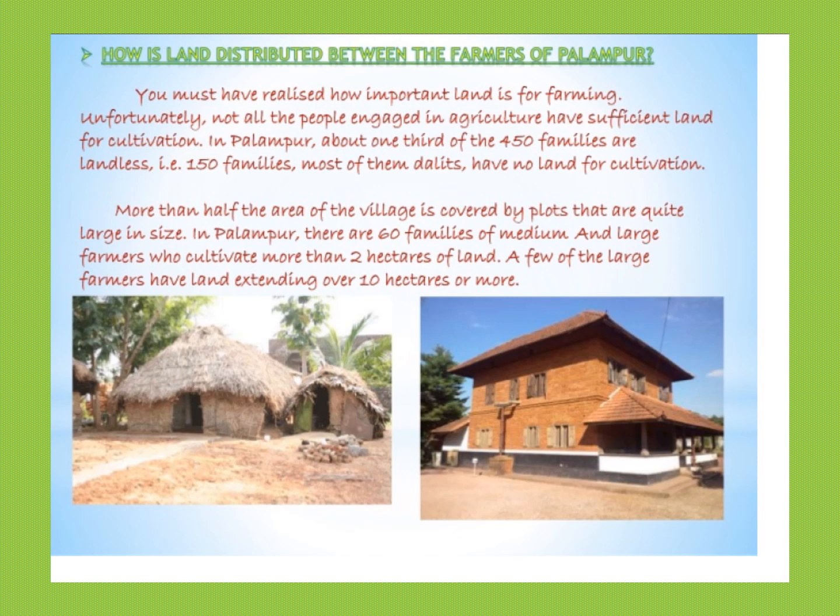More than half the area of the village is covered by plots that are quite large in size. In Palampur, there are 60 families of medium and large farmers who cultivate more than 2 hectares of land. A few of the large farmers have land extending to over 10 hectares or more. So now you can see the disparity. Some have very much land, some don't have land.